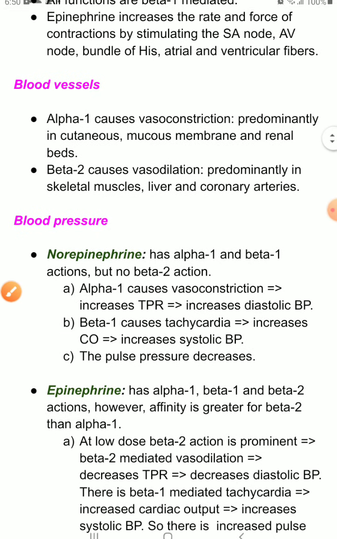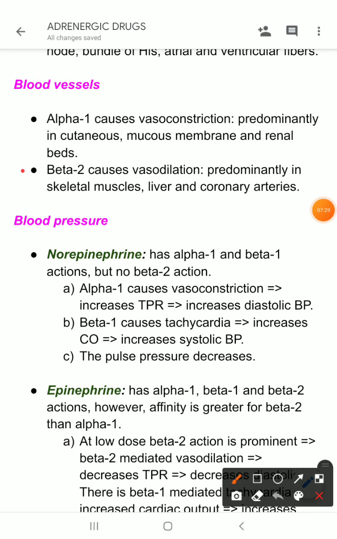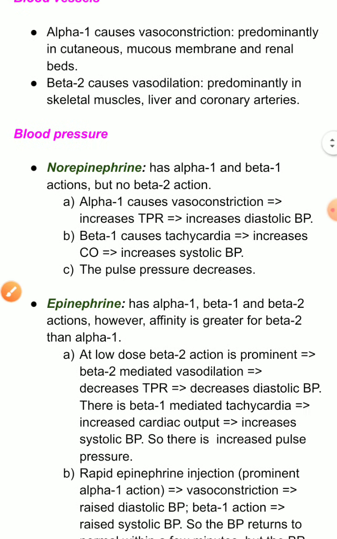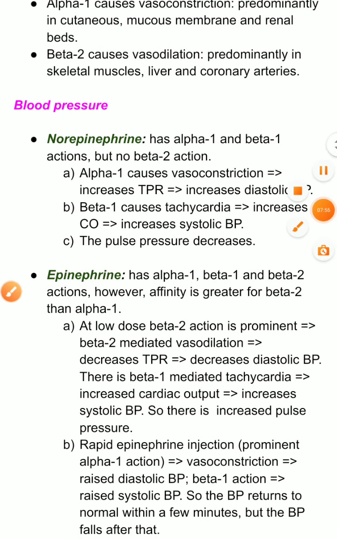Now, we have beta 2 receptors, and beta 2 receptors are also present in vascular beds. For example, they are predominantly present in skeletal muscle, liver and coronary arteries. Okay. So, beta 2 causes vasodilation. Where do they cause this? In skeletal muscle, liver and coronary arteries mainly. Now, what are their actions on blood pressure?